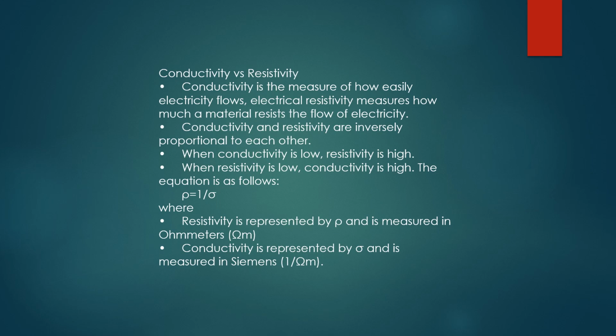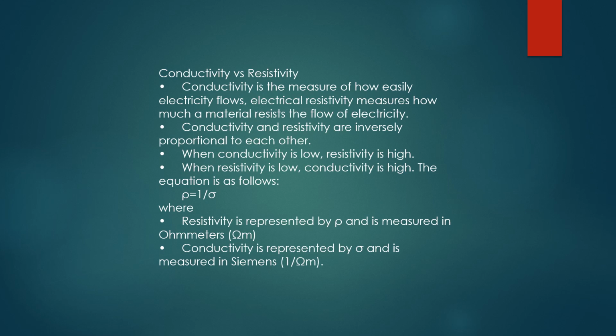Conductivity versus resistivity. Conductivity is the measure of how electricity flows. Electrical resistivity measures how much electrical material resists the flow of electricity. Conductivity and resistivity are inversely proportional to each other. When conductivity is low, resistivity is high.